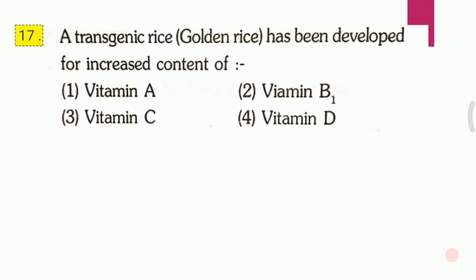Question 17. A transgenic rice, golden rice, has been developed for increased content of vitamin A, vitamin B1, vitamin C, vitamin D. Answer for this question is first, that is vitamin A.